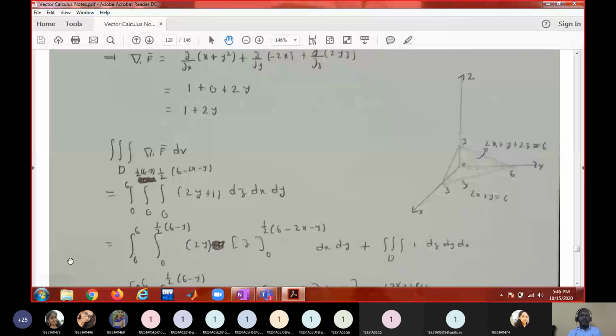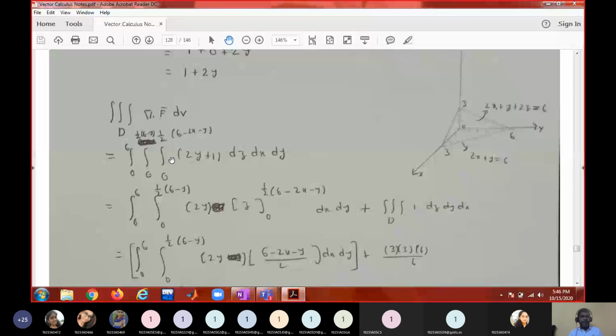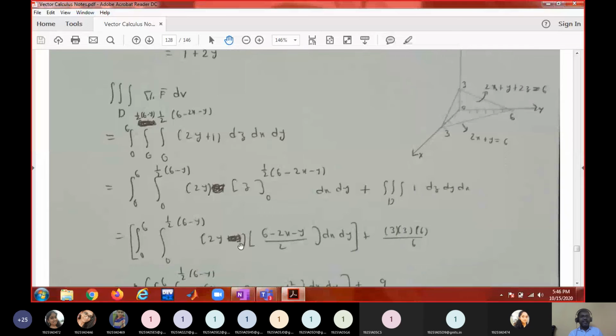Once you have the limits and the integrand, the evaluation is a repeated application of integration. When integrating with respect to one variable, treat the remaining variables as constants. The integral of 2y is 2yz, and of 1 is z. I have separated the integrals. What is the advantage? Because the double integral of 1 gives the volume, and this is nothing but a tetrahedron. Tetrahedron volume is 1 by 6 times ABC. I used that formula to compute this, and for the other part I computed using the limits.